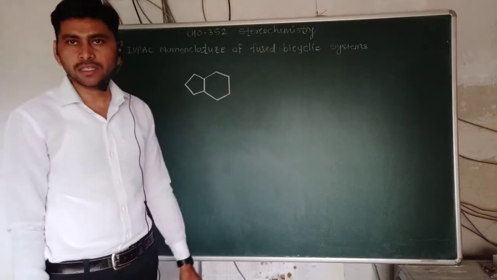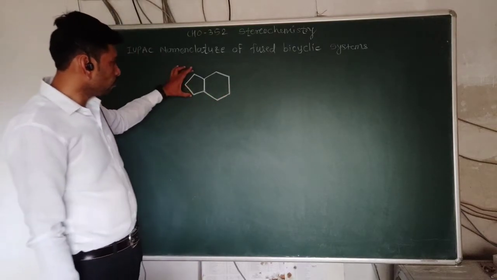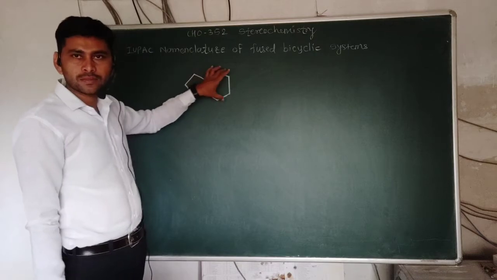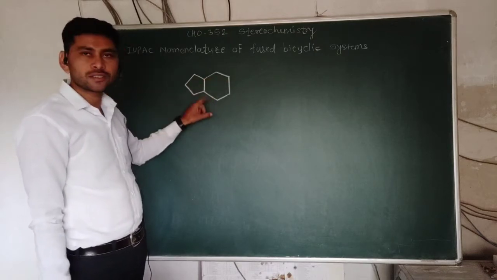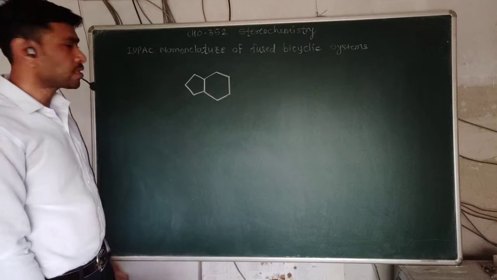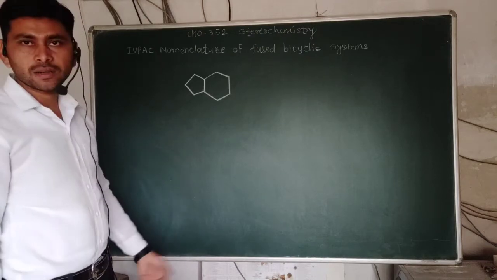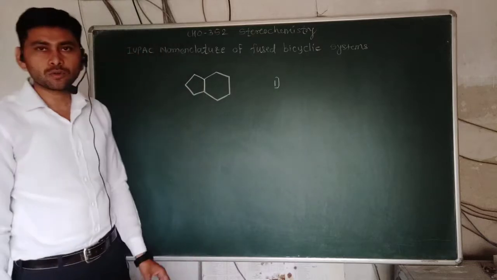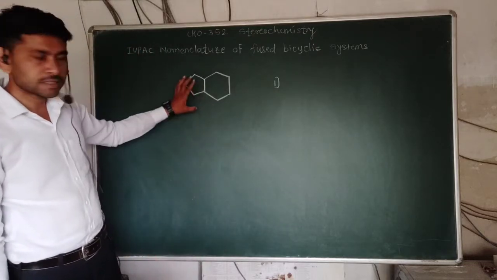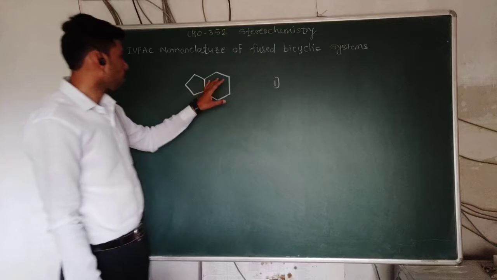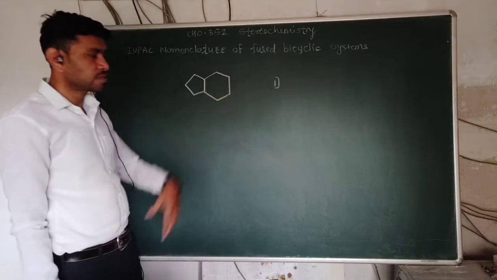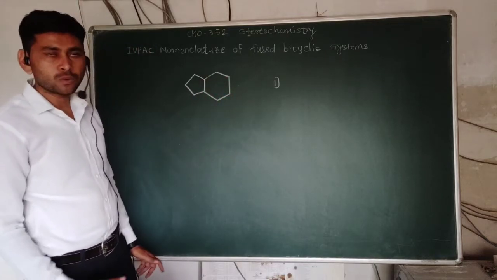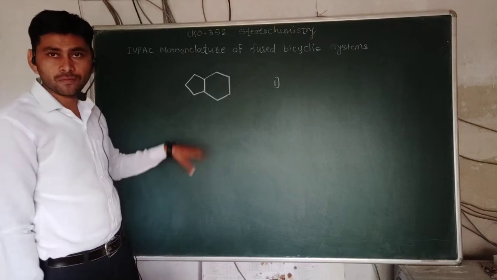Here a bicyclic system is there. One cyclic system is bridged with another cyclic system, and there is formation of a bicyclic system. Here there are certain rules. The first rule, to give nomenclature to the bicyclic system: how to count the number of atoms.